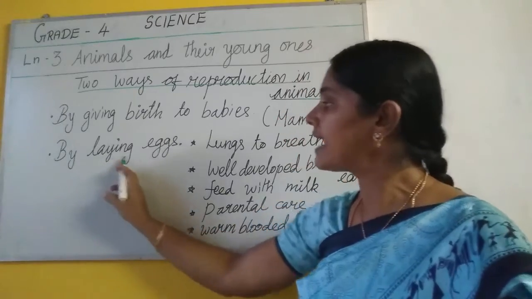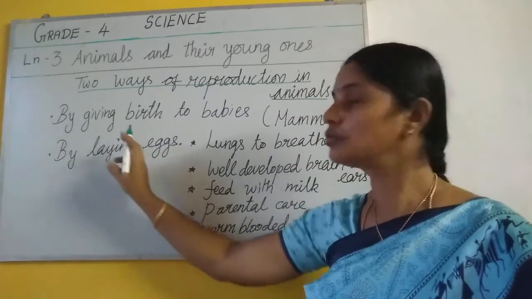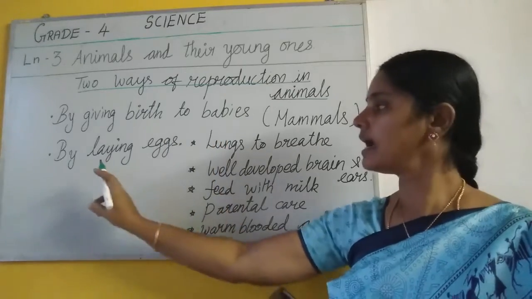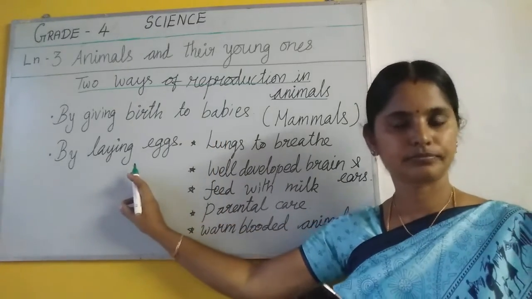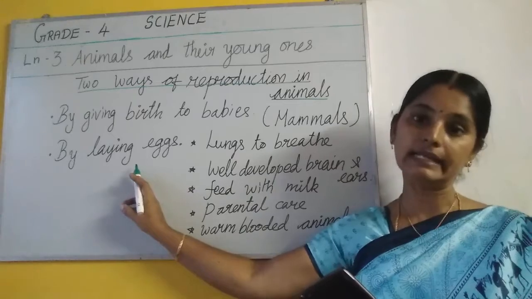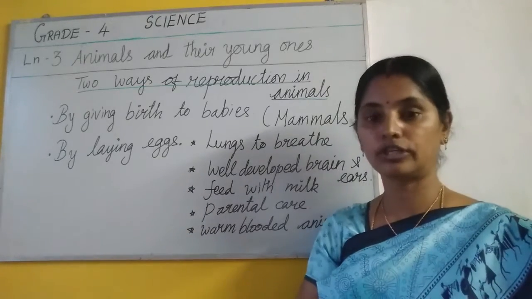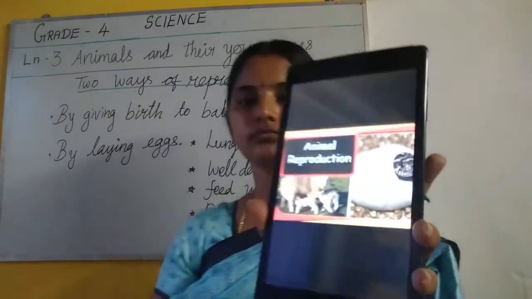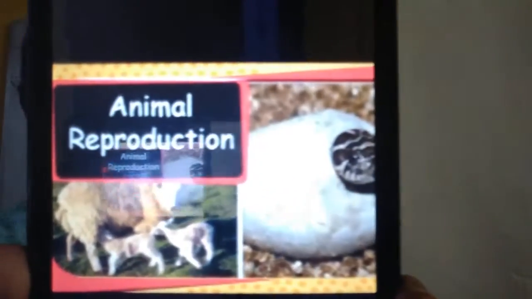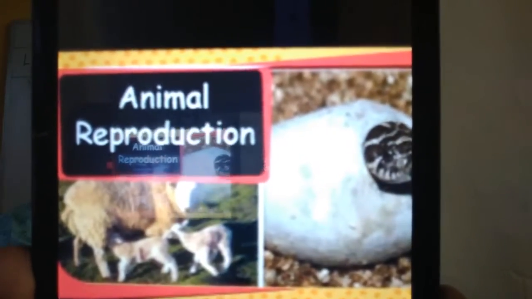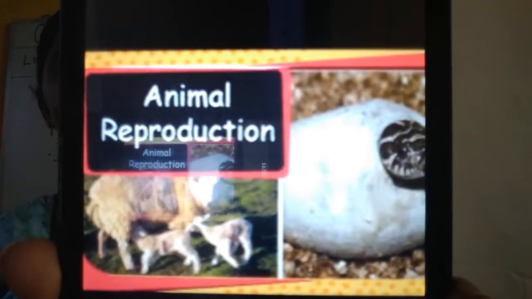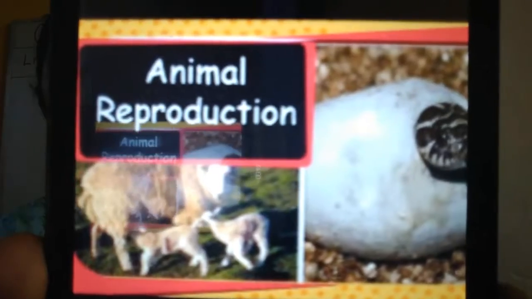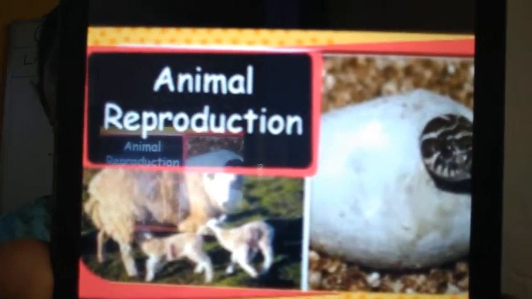Then by laying eggs. Giving birth to babies and laying eggs. Animals give birth to babies or lay eggs. Two kinds of reproduction in animals.